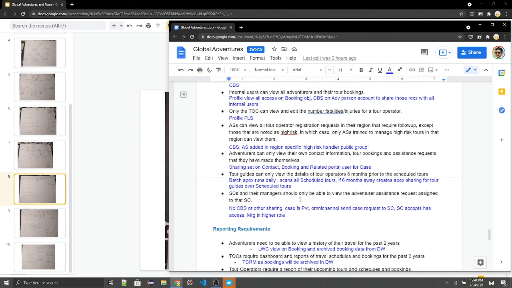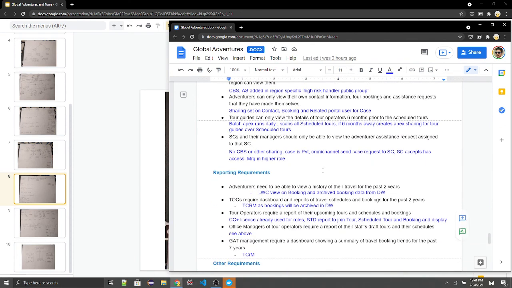SCs and their manager should be able to view the adventure assistance request assigned to that SC. So in this case, no criteria-based sharing or other sharing. Case is private. Omnichannel sends the case request to the service coordinator. SC accepts, and then he'll have access. Manager is in a higher role.